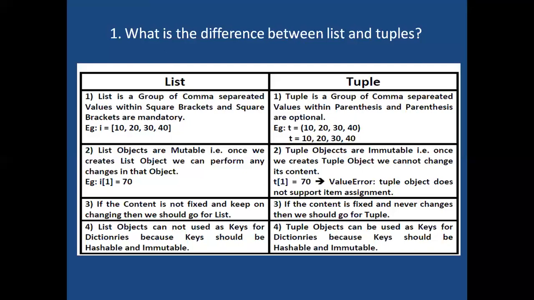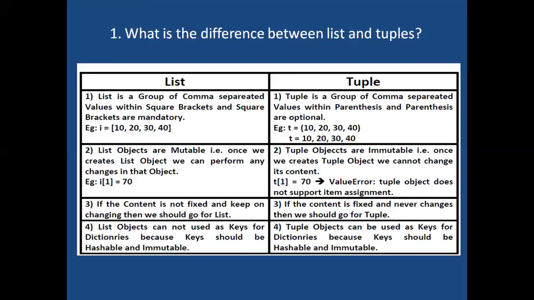Next difference, list objects cannot be used as keys for dictionaries because keys should be hashable and immutable. So that's why we can't take list objects as keys inside the dictionary. Tuple objects can be used as keys for dictionaries because they are hashable and immutable. These are the main differences between list and tuple.